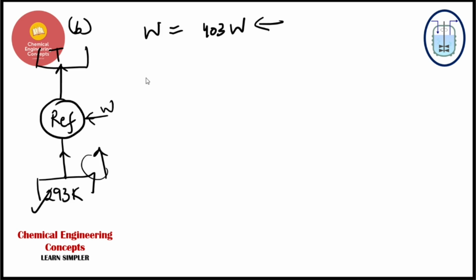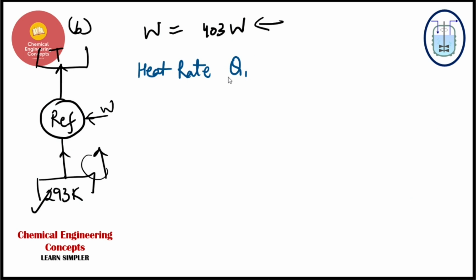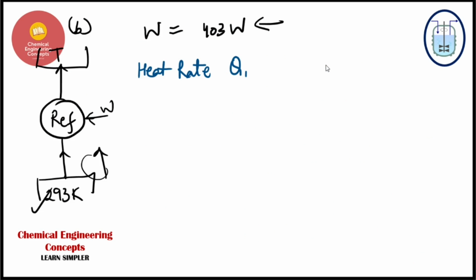Now we'll see the heat rate, okay? Heat rate, right? Which is simply, okay, because you can see, 0.525 multiplied by this temperature difference, this was in the first case, right? But here in the second case we will use the second case's temperature difference, right? So guys, here it was given in kilowatts, but we can also write it in watts. So to write it in watts, it will be 525 multiplied by the temperature difference.